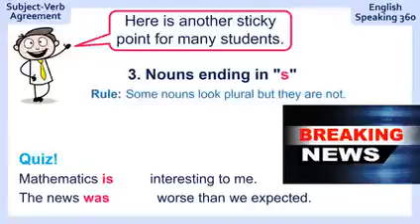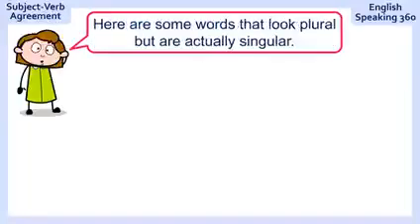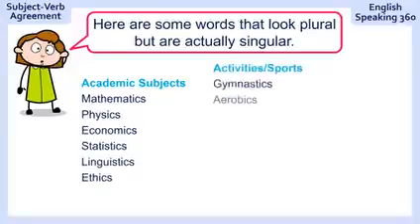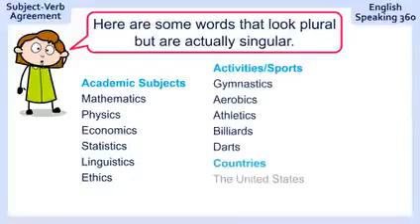It's not really a rule, but you have to know that some nouns look plural because they finish with an S, but they are not plural. They are singular nouns. Here are some words that look plural but are actually singular. Academic subjects, mathematics, physics, economics, and so on, these ones are singular. Activities, gymnastics, aerobics, athletics, and so on.